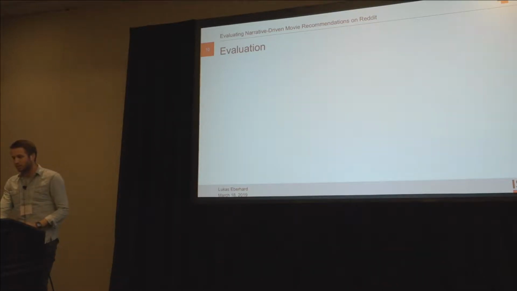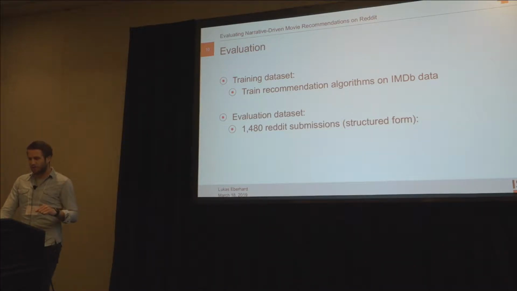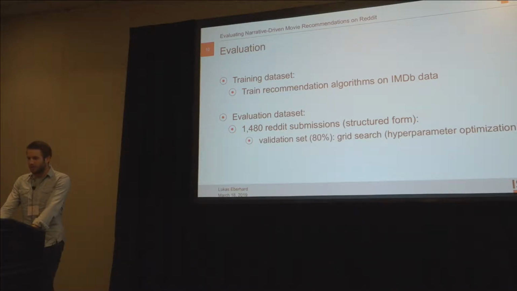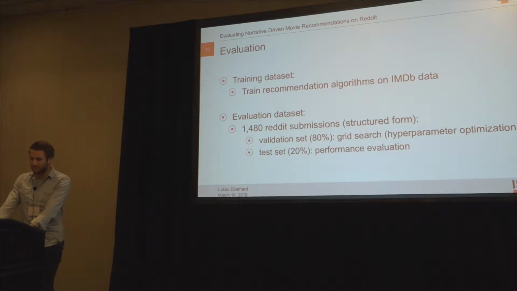For evaluation, we use a training data set where we train our recommender algorithms on data from IMDb. For evaluation, we use 1,480 Reddit submissions brought into structured form by the crowd workers, where we use 80% for validation, meaning that we perform grid search experiments by optimizing our hyperparameters, and a 20% holdout test set for performance evaluation. And the 80-20 split was done chronologically.